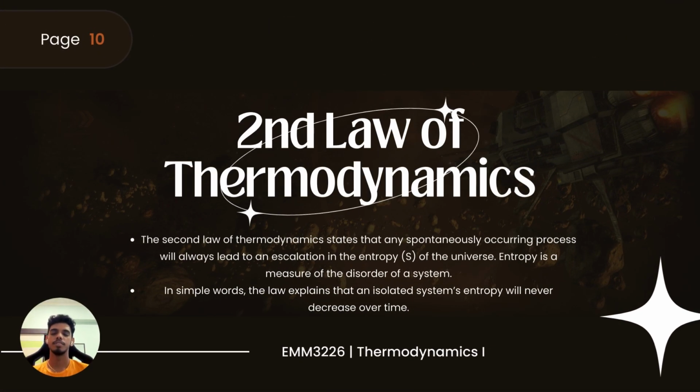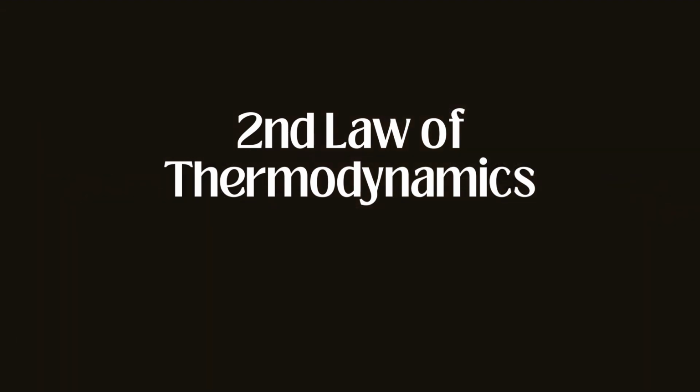As we already know the terms behind the first law of thermodynamics, let's look into the second law of thermodynamics. So what does this law say? The second law of thermodynamics states that any spontaneously occurring process will always lead to an increase in the entropy S of the universe. Entropy is a measure of the disorder of a system, denoted by the letter S. So in simple words, the law explains that an isolated system's entropy will never decrease over time.